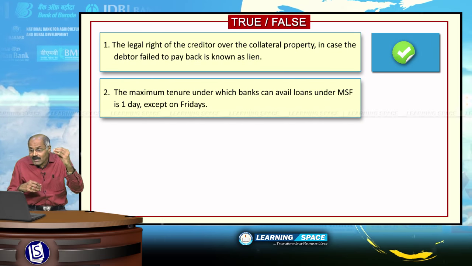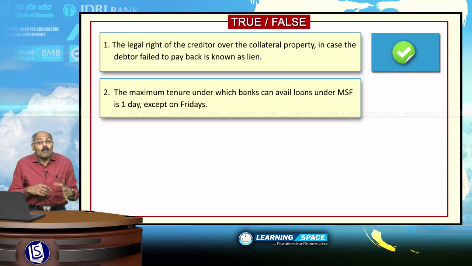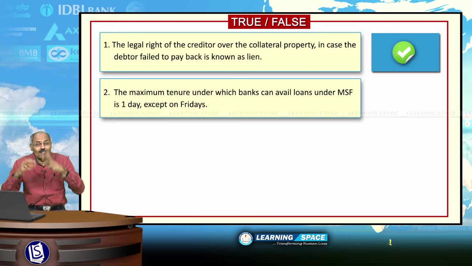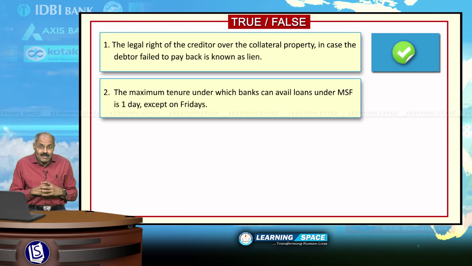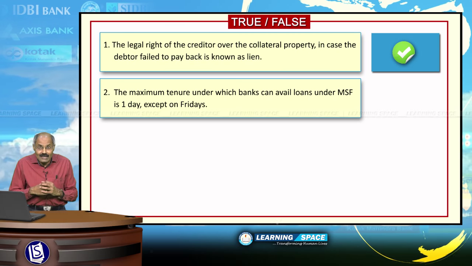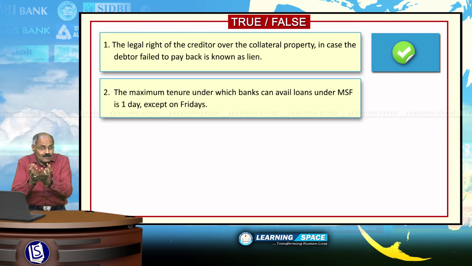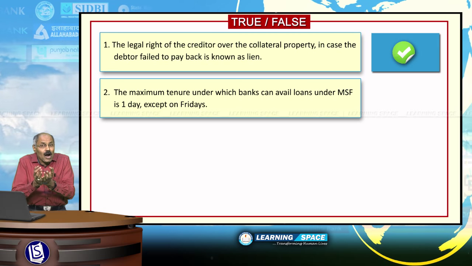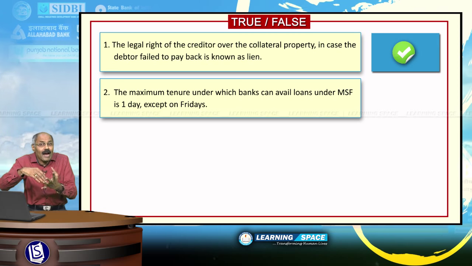The maximum tenure under which banks can avail loans under marginal standing facility is 1 day except on Fridays. I would like to explain a bit. Banks need a day-to-day liquidity facility, because banks cannot anticipate how much money they require today, how many people will draw today and how many people will deposit today and tomorrow.